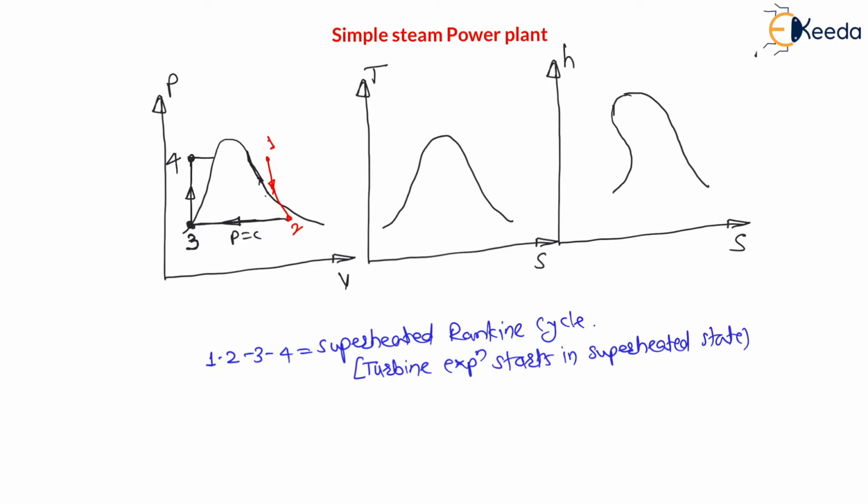Therefore at 4 to 1 pressure remains constant and heat is supplied in boiler, right? This is called superheated Rankine cycle. Now let us draw this superheated Rankine cycle on TS diagram and HS diagram.